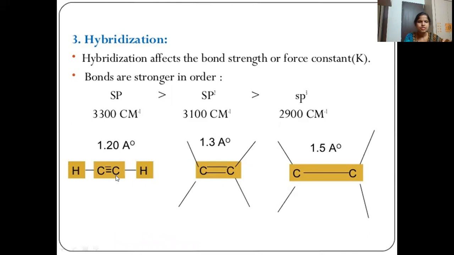So you can see here C triple bond C, C double bond C, C single bond C. Here the bond lengths are 1.2, 1.3, and 1.5 angstroms. In this case, as the s character increases, the vibrational frequency also increases.